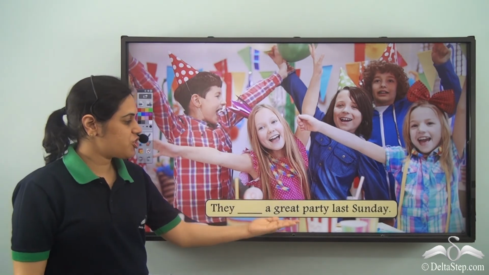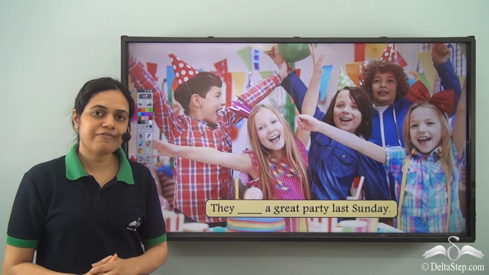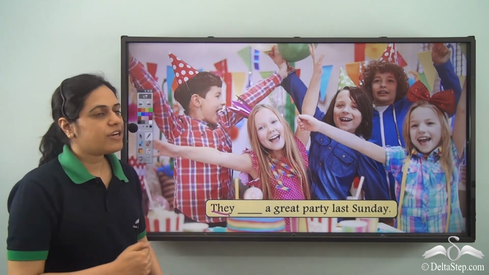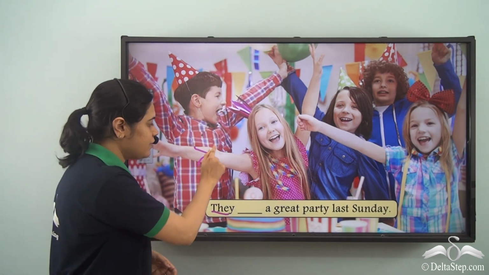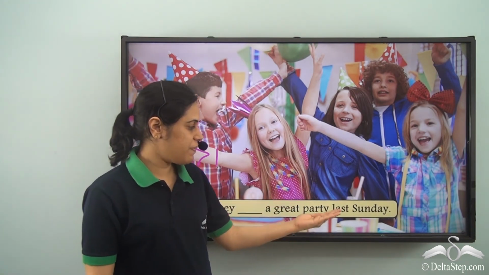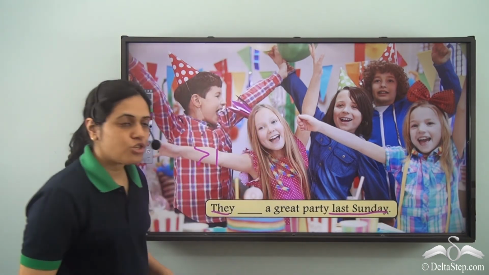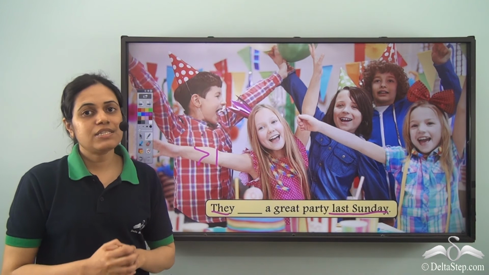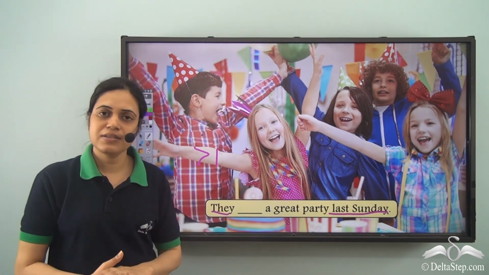They dash a great party last Sunday. What is the correct form of have verb? They means we are talking about plural number. So it is more than one. Plural. They dash a great party last Sunday. So last Sunday shows us that we are talking about past. What is the form of have verb used for plural past tense?